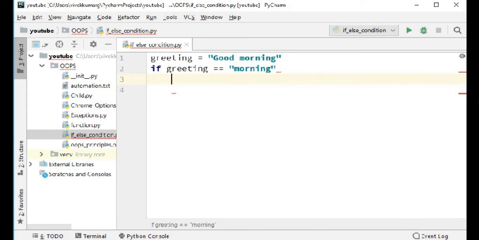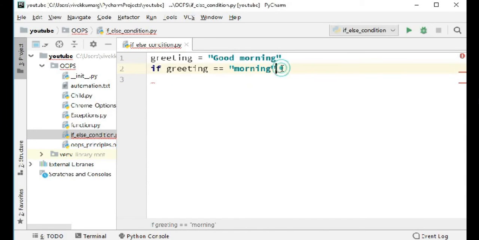When you hit enter, Python understands that there is something to do which belongs to the if block. But if you start from here, Python understands that you are not writing anything under the if block. Whatever you write now belongs to a new line and has no correlation with if.